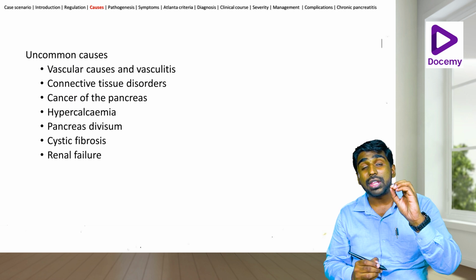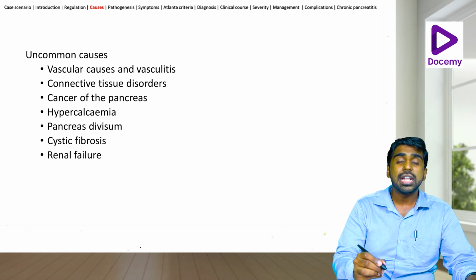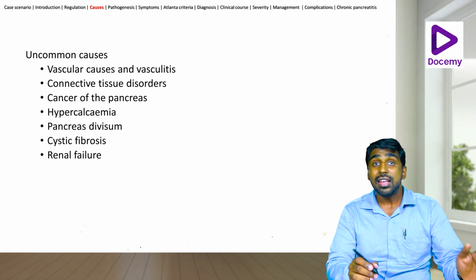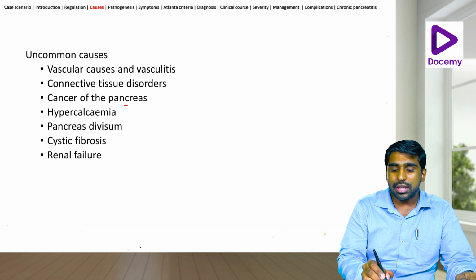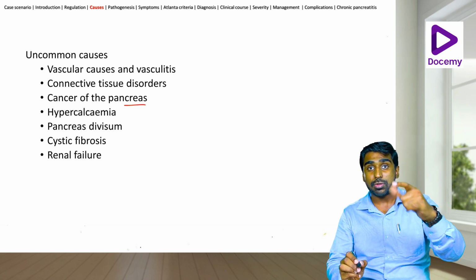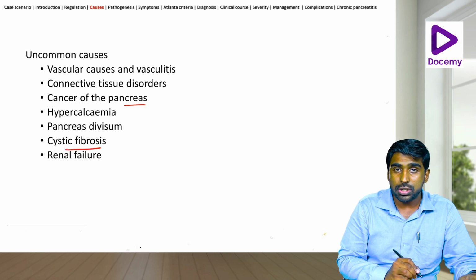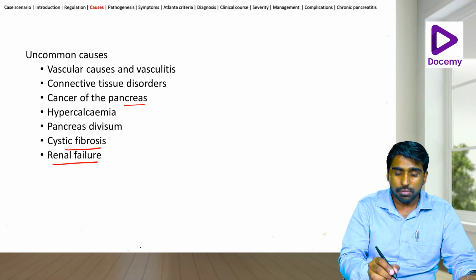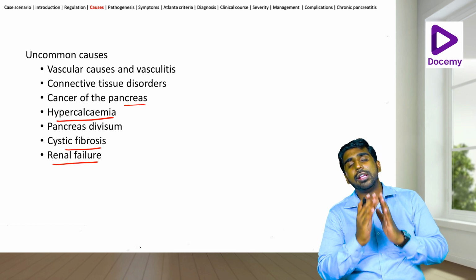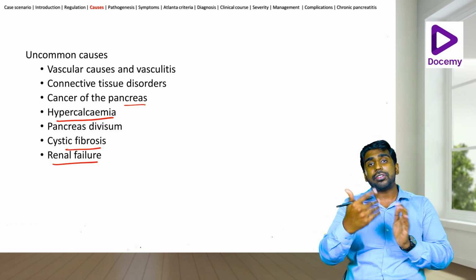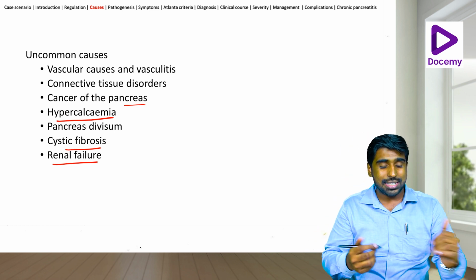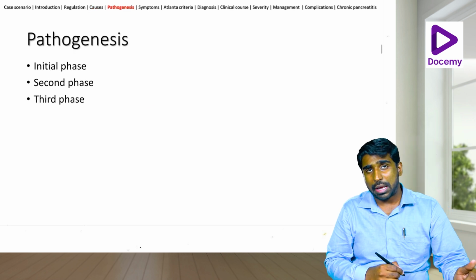Now let's look into some of the uncommon causes of pancreatitis. Vascular causes, vasculitis, some connective tissue disorders, cancer of the pancreas, sometimes obstruction like pancreas divisum. Then it can be cystic fibrosis, there can be renal failure, or even hypercalcemia. So hypercalcemia and hypertriglyceridemia are all causes of pancreatitis.